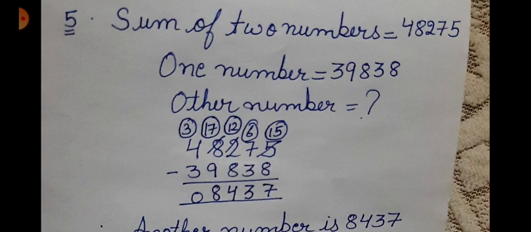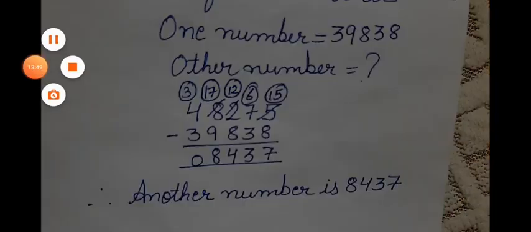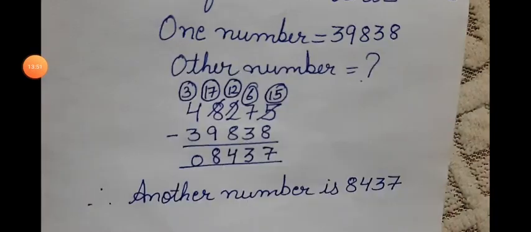After subtracting both the numbers, we have got our answer, that is 8,437. So this is the other number. So at last we will write, therefore the other number is 8,437. Okay, moving to the next.